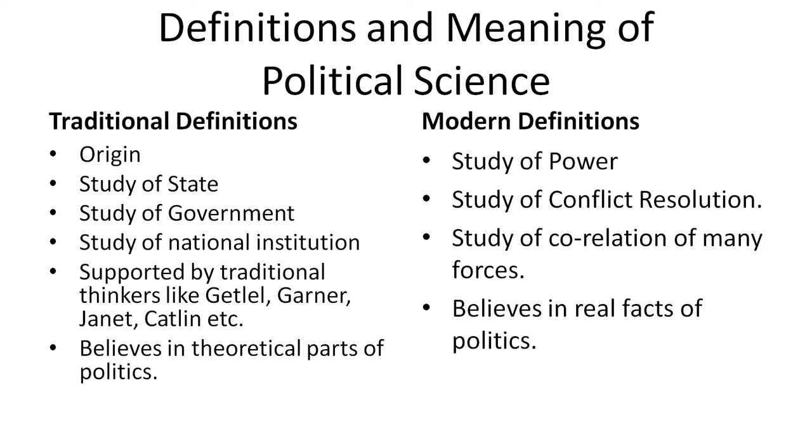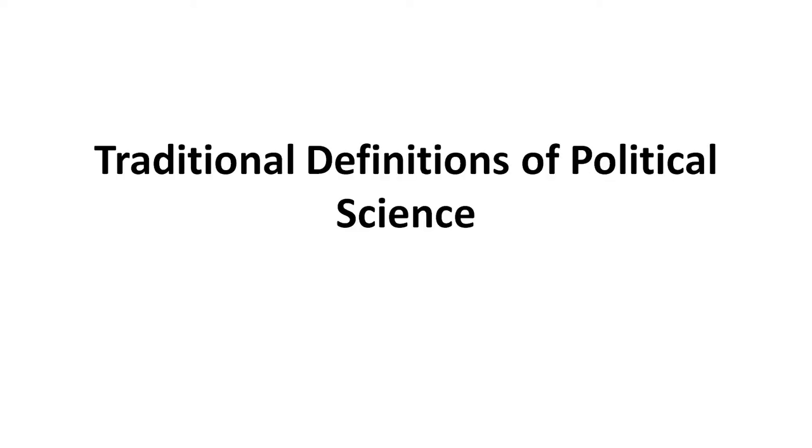Coming to modern definitions, the modern definition mainly emphasizes the study of power, the study of conflict resolution, and the study of correlation of many forces, and it basically believes in the reality, that is, the real facts of politics. Let's study them one by one. First, I am taking the traditional definitions of political science.